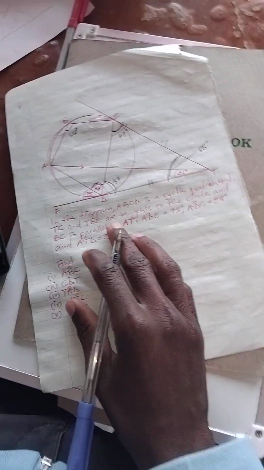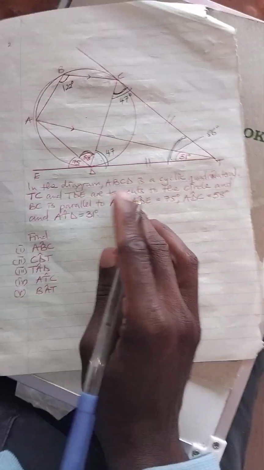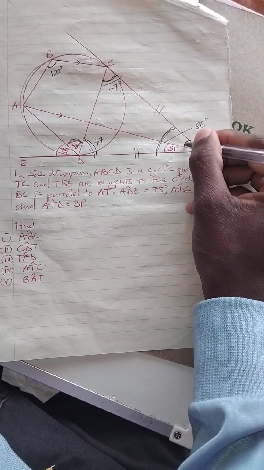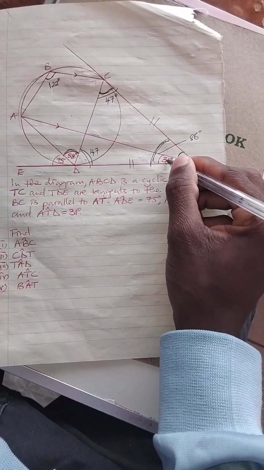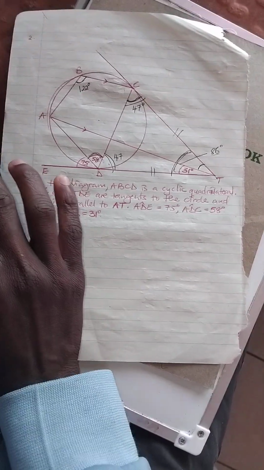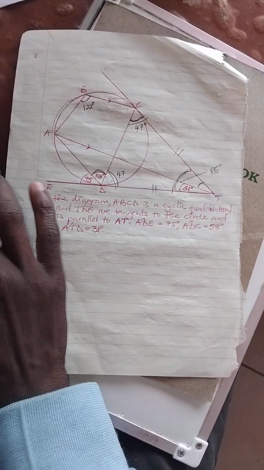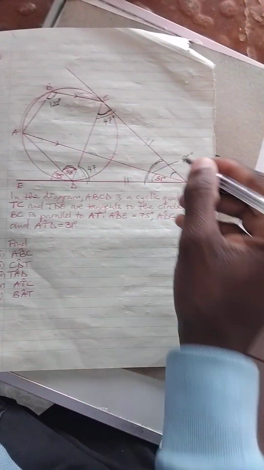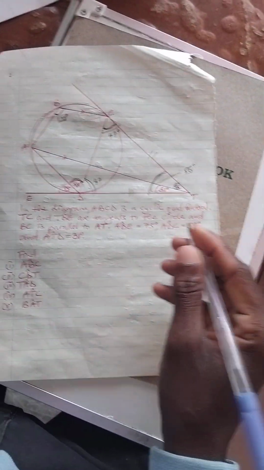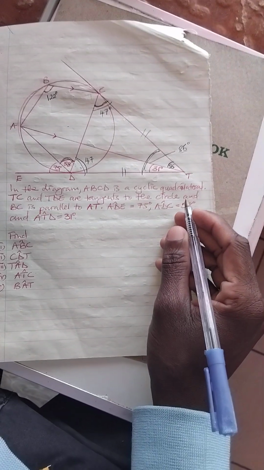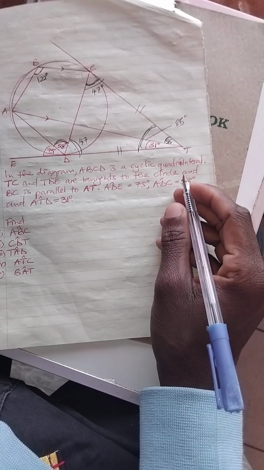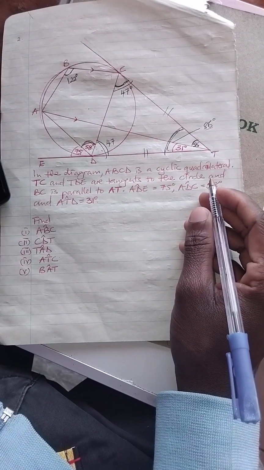Right. Here we have found this angle, and how to find this angle? So the angle is 86 minus 31, 86 minus 31, we get 55. That's it, we get 55. So what next now? Okay.